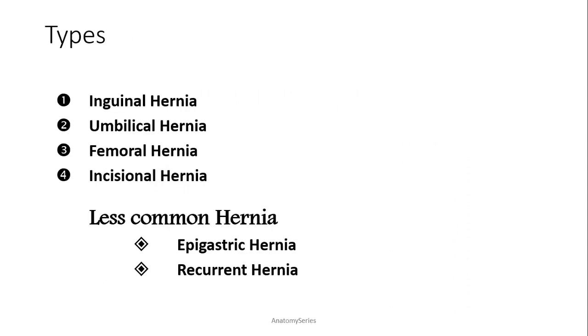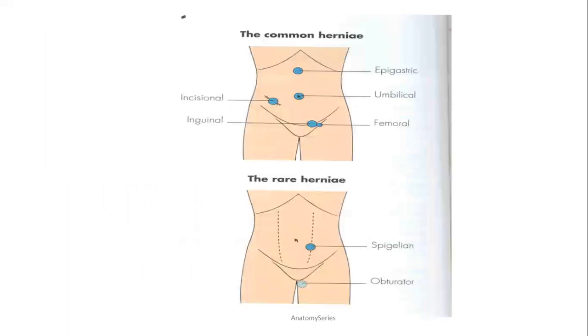The types of hernia are, from the inguinal region, the inguinal hernia, from the umbilical region, the umbilical hernia, femoral hernia, incisional hernia. There are other less common hernias as well. Recurrent hernia is the hernia where once it has occurred and been operated, there can still be a hernia from the same site again, and that is known as recurrent hernia.